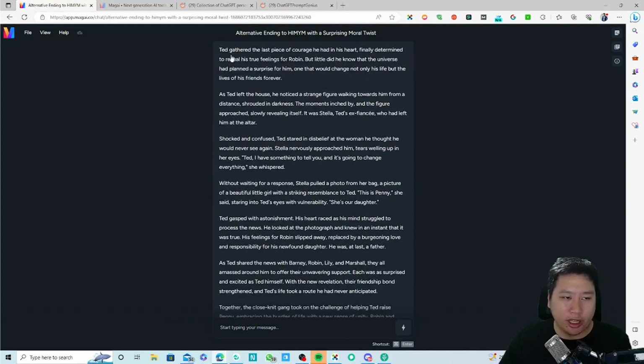For example, "Ted gathered the last piece of courage he had in his heart, finally determined to reveal his true feelings for Robin. Little did he know that the universe had planned a surprise for him, one that would not only change his life but the lives of his friends forever. He left the house, noticed a strange figure walking towards him from a distance, rather in darkness."